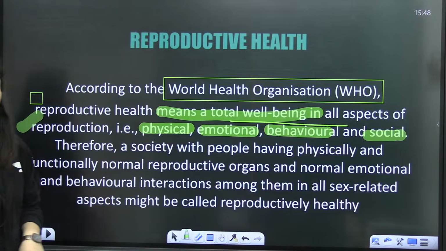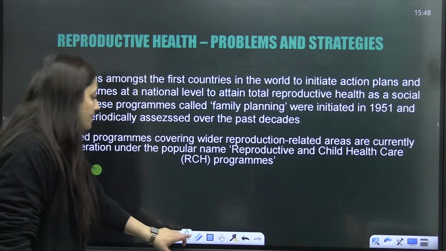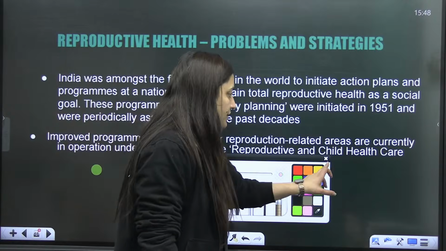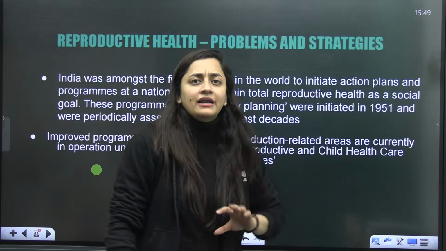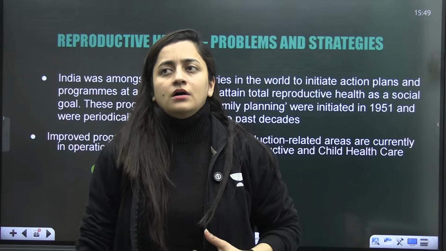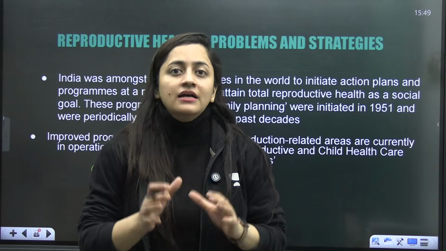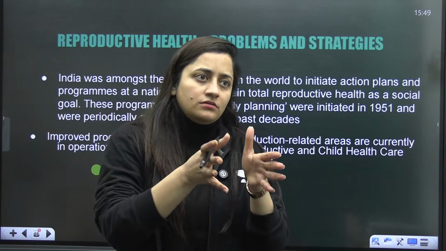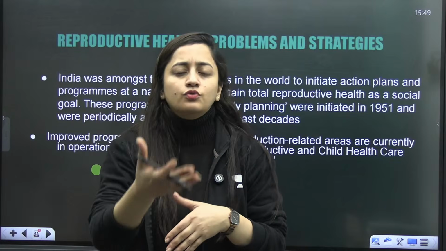Sure? Done? So when it comes to reproductive health, if I talk about the problems and the strategies here, in general this chapter is not just important for NEET. I believe that students of class 9th, 10th, 11th, and 12th should have guidance regarding it, like sex education, which should be implemented in schools, and there are some schools where they talk about it.